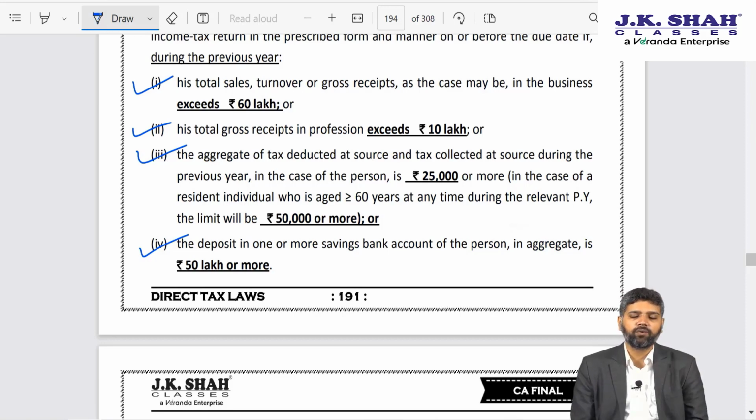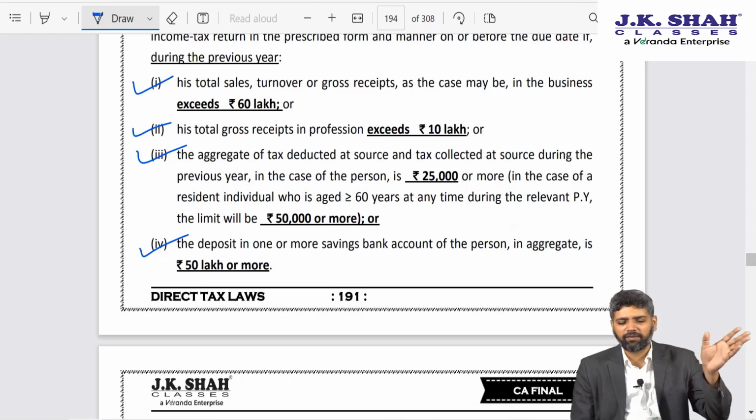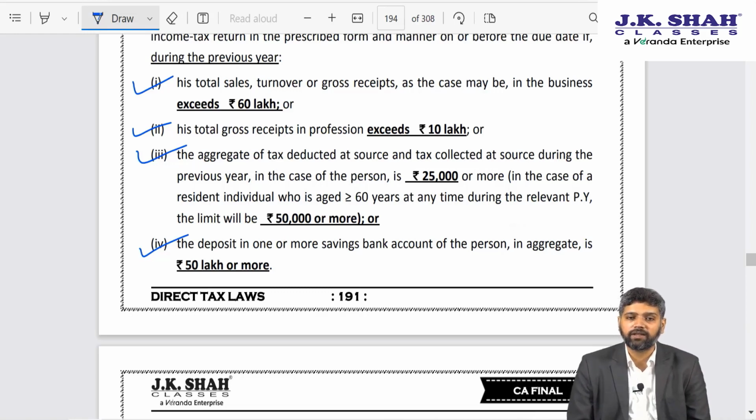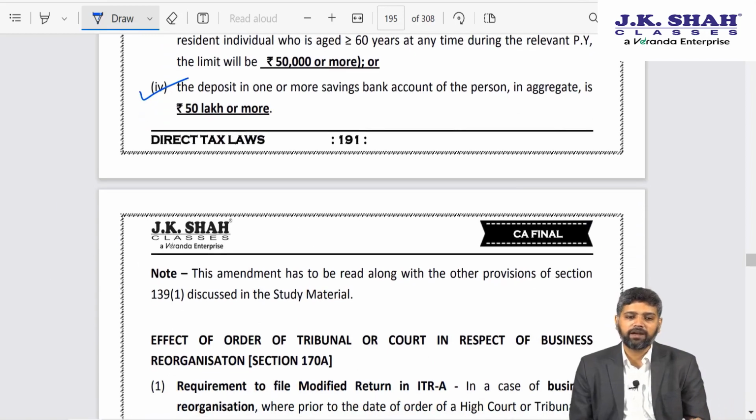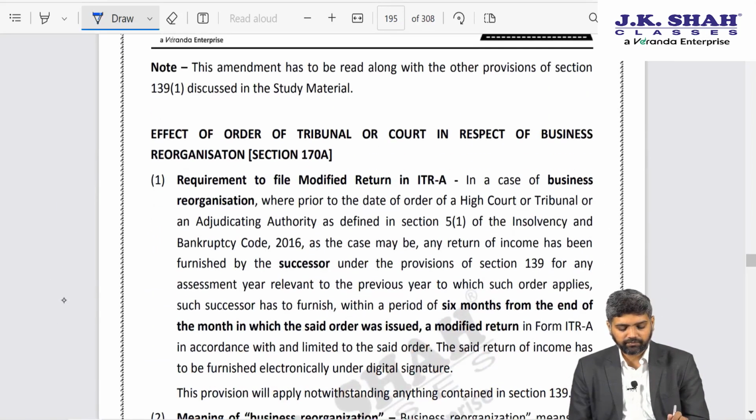So let us say they ask you a question in exam that Mr. Raj has total income of 2 lakh rupees. Is he required to furnish return? No, because his income does not exceed basic exemption. When I say income, of course, after adding back all your deduction under chapter 6A, all that we have covered in our lectures. But then they say, will your answer change if he has deposited 52 lakhs in savings bank account during the year? Yes, answer will change, because now as per 7th proviso to section 139(1), read with rule 12AB, he would be mandated to furnish return.